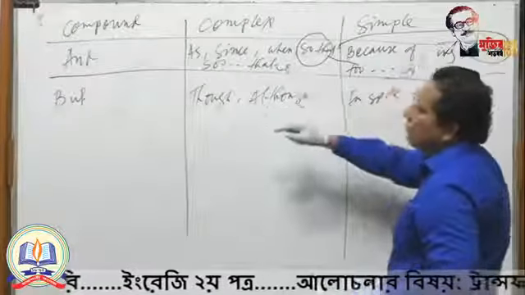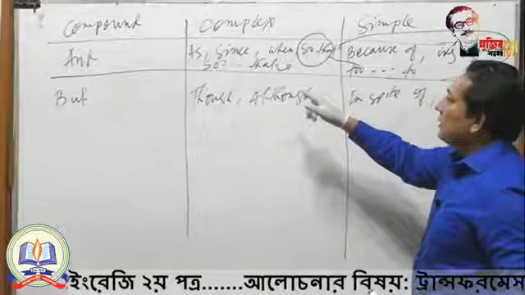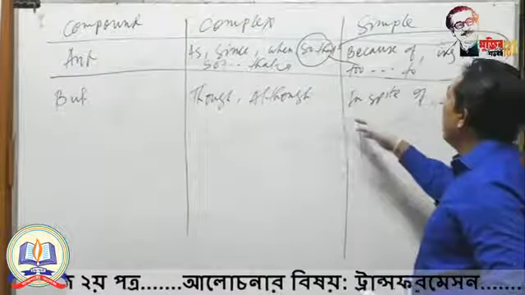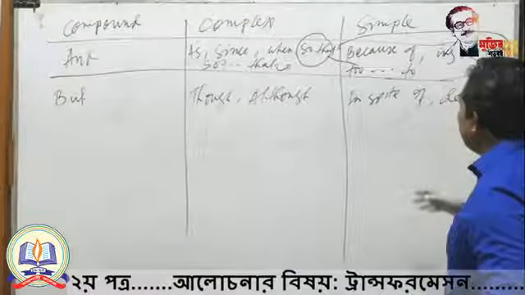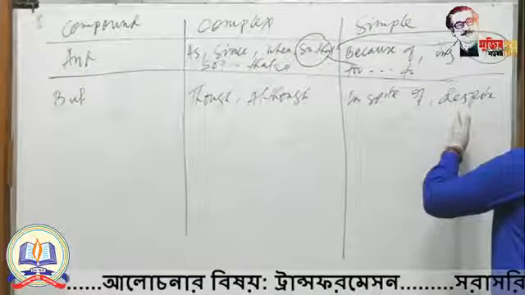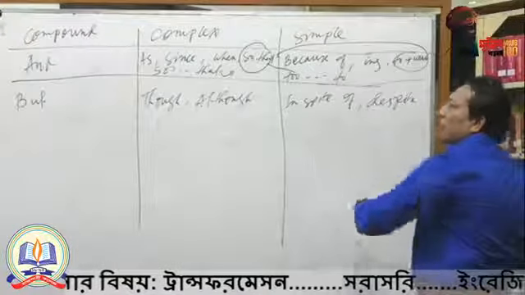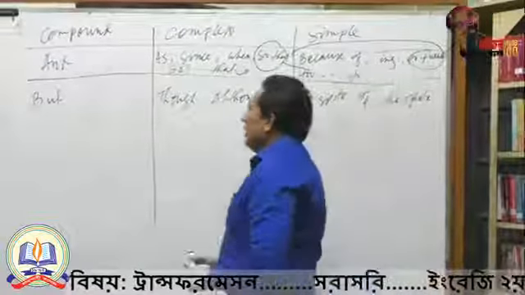If you get any compound sentence by using but, of course you have to make that compound sentence to complex by using though or although. And in the case of simple, of course you have to use in spite of or despite. Just memorize these things, and it is very easy to transform if you follow the structure. And mostly